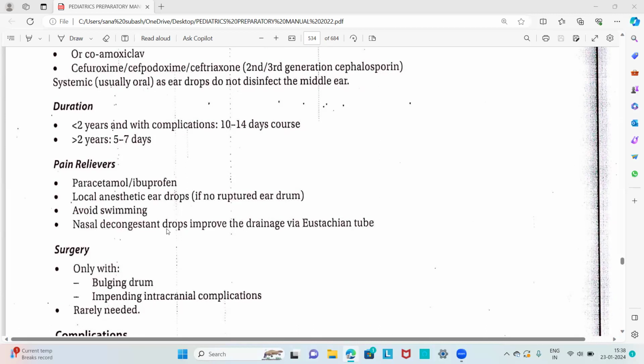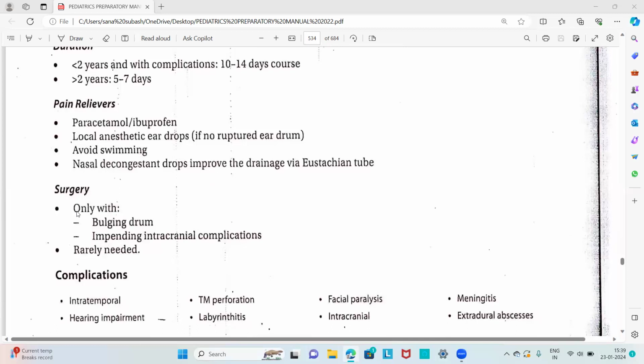Nasal decongestant drops improve the drainage by the eustachian tube. So these are the pain relievers in the case of acute otitis media. Then about surgery, it is done only if there is a bulging drum or an impending intracranial complication, and it is rarely needed.